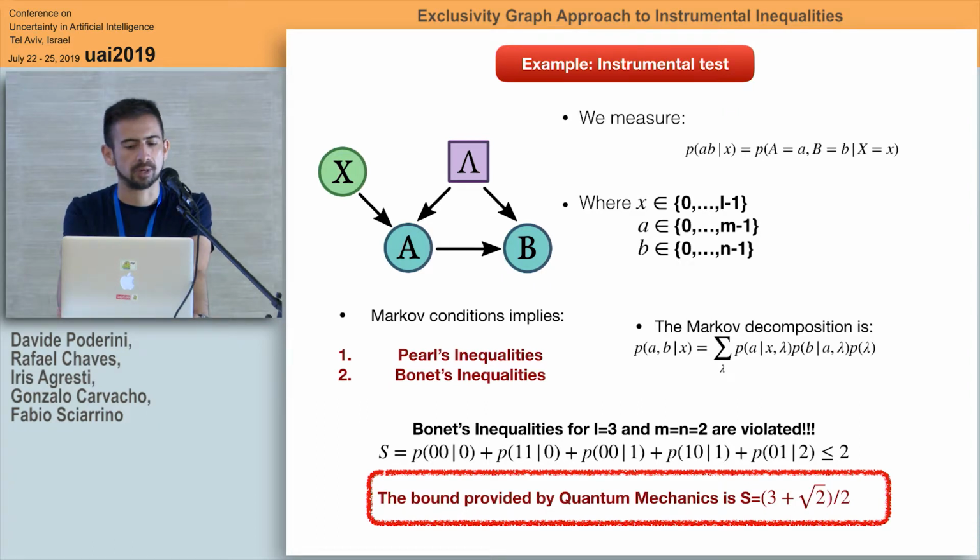So what you have is that the parameter A depends only on X and lambda, while B depends on A and lambda, and there is no direct dependence between X and B.